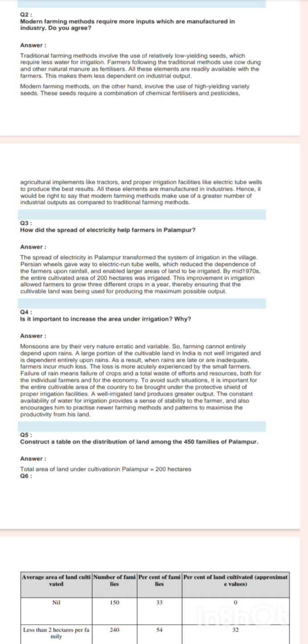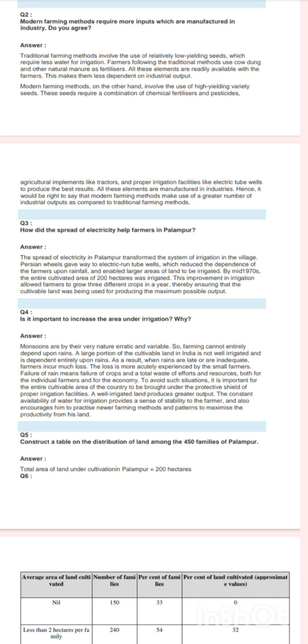Is it important to increase the area under irrigation? Why? Monsoons are by their very nature erratic and variable, so farming cannot entirely depend upon rains.